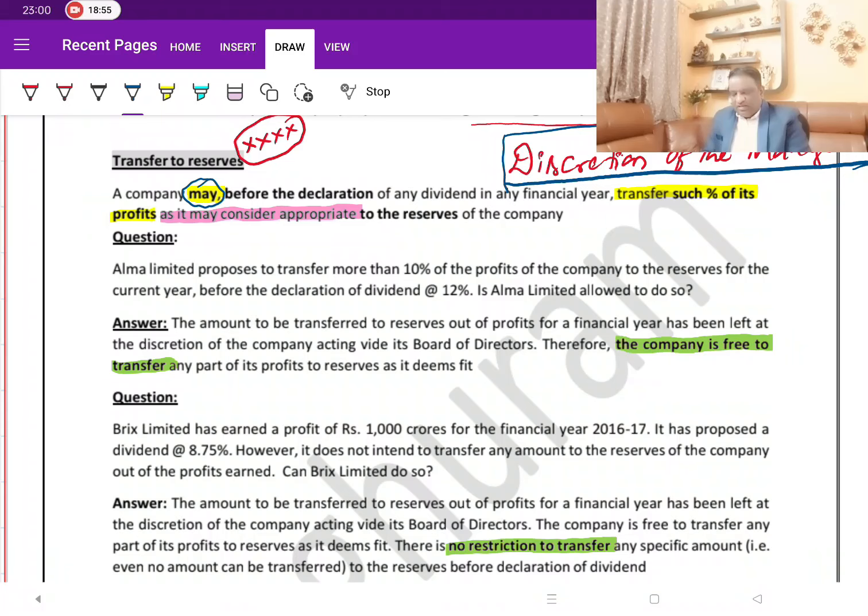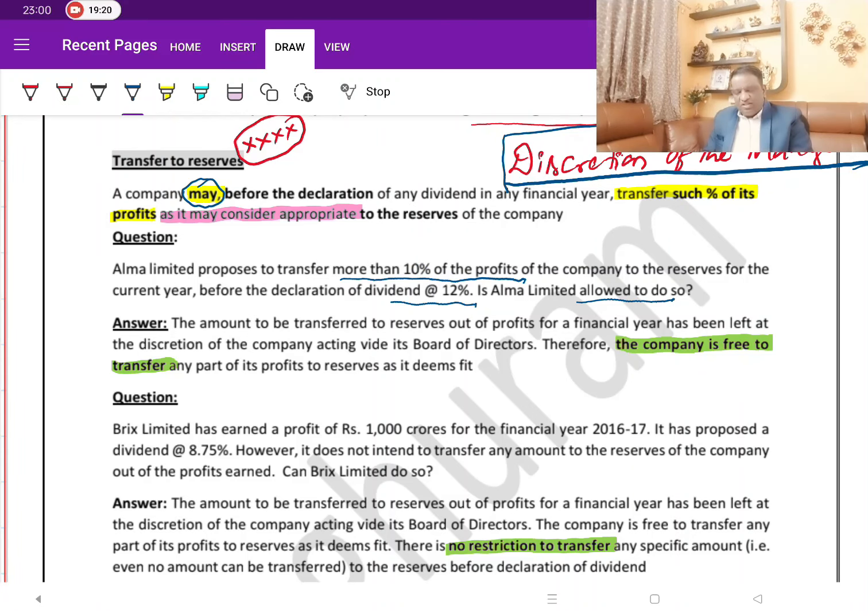Now let's look at a question to make you understand this concept better. Look at this question. Amla Limited proposes to transfer more than 10% of their profits to the reserves for the current year before the declaration of dividend at the rate of 12%. Now, is Amla Limited allowed to do so? What they are saying is they want to declare a dividend of 12%, but they want to transfer 10% to reserves. Can they transfer? The rates are really not material.